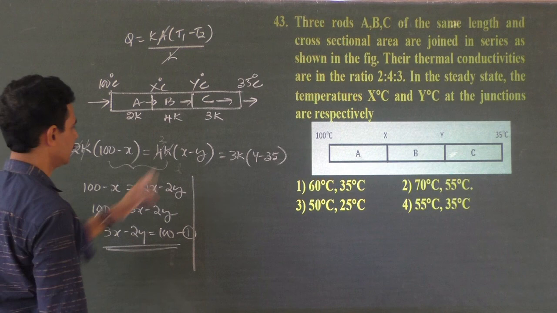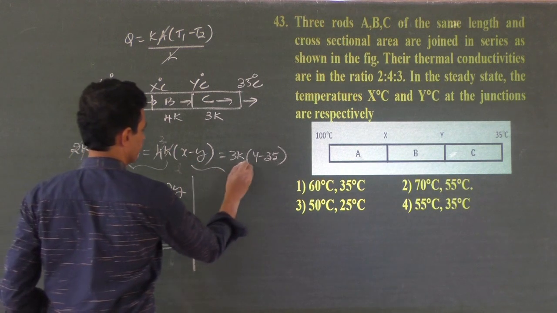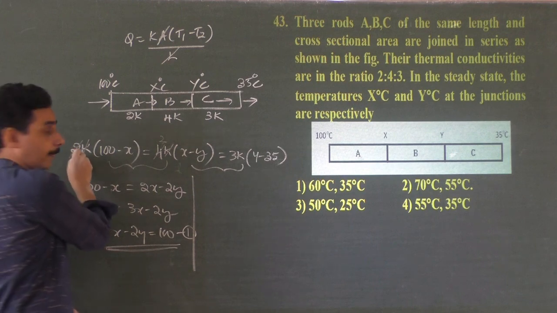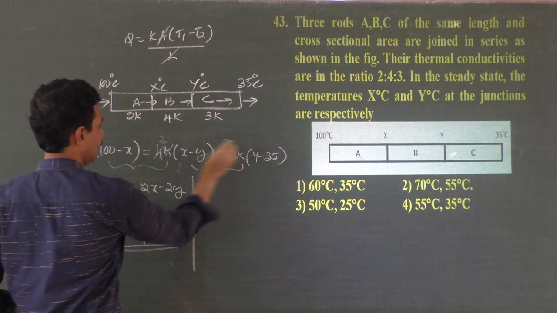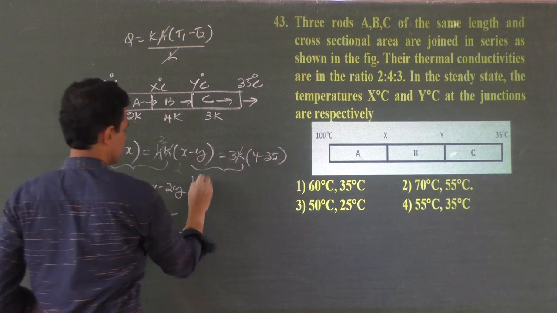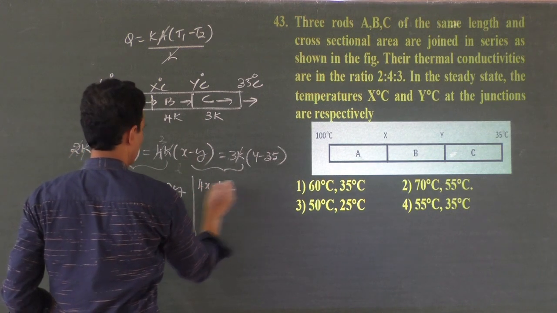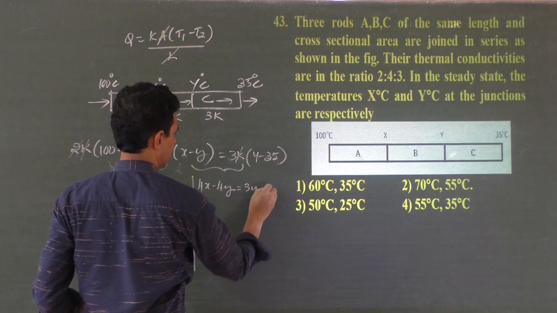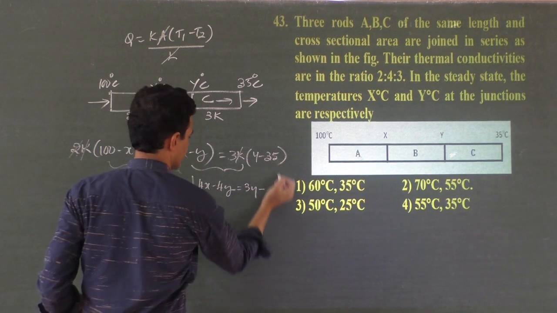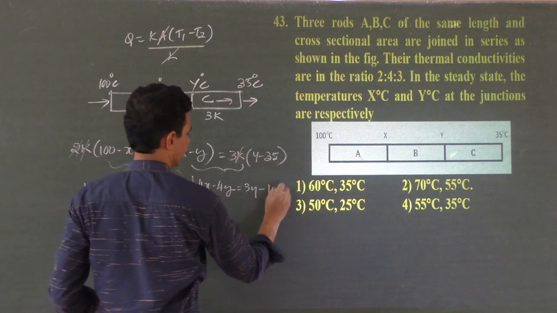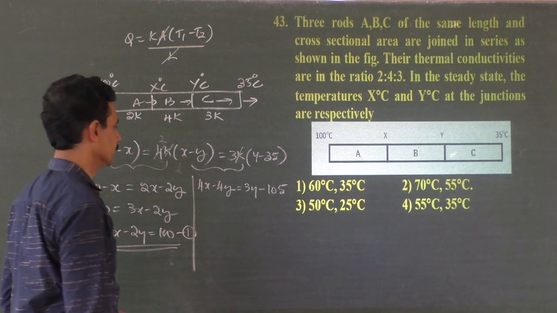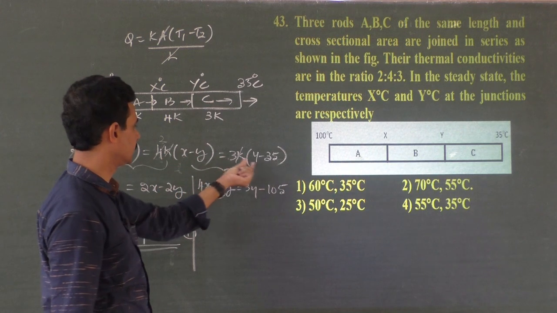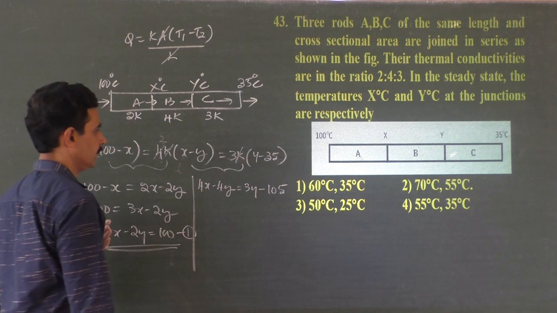What about here? Compare this and this. You take this as 4K only, because this 4 is divided to 2 here, not here. The K's can be cancelled. 4X minus 4Y is equal to 3Y minus 105.